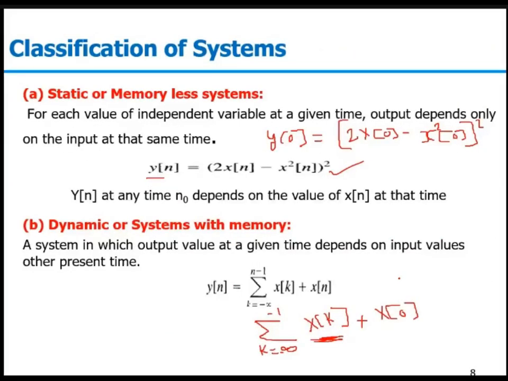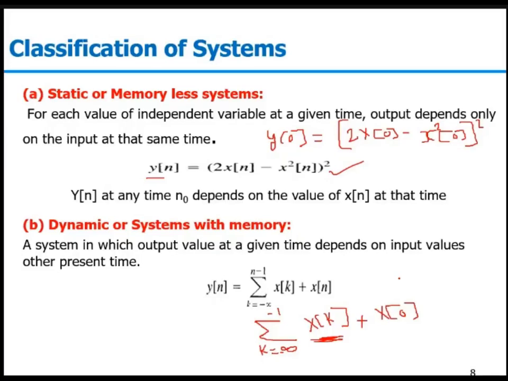In summary, we can say the static system is one in which my output is only depending on the present input. It is not depending on past and future values. If the output is depending on past and future values as well, this will be my memory system or dynamic system, because it has to remember the past and future values.